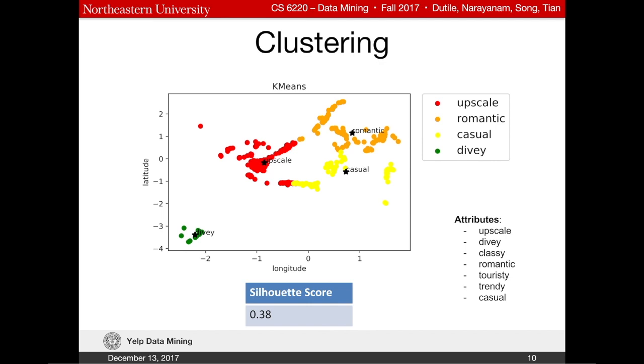The more interesting results were identifying neighborhoods according to their attributes, such as upscale, divey, casual, or touristy. This time we received a higher silhouette score of 0.38. When we compared these labelings to an external source of household income by neighborhood, the results seemed to correlate. Here's Tony to talk about the recommendation system.